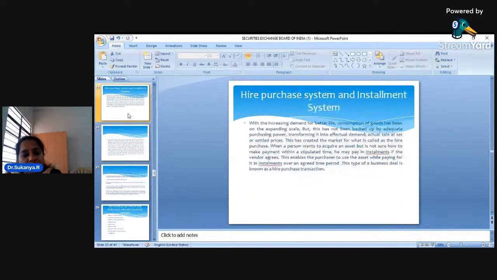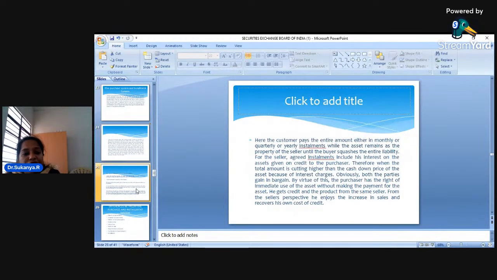Okay, now dear students, that is about the installment system, which all of us are very familiar with. So what happens in this installment system is, I am going to purchase the product, the seller will sell the product to me, and as soon as I pay the down payment of 5,000 rupees, this mobile phone belongs to me.